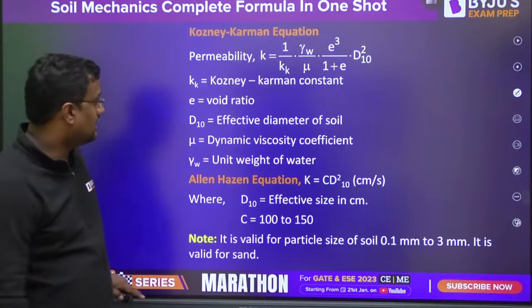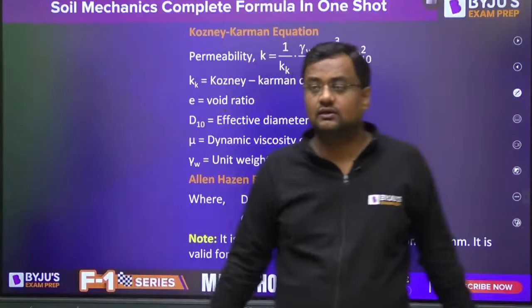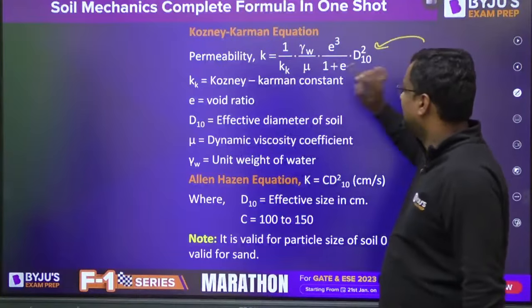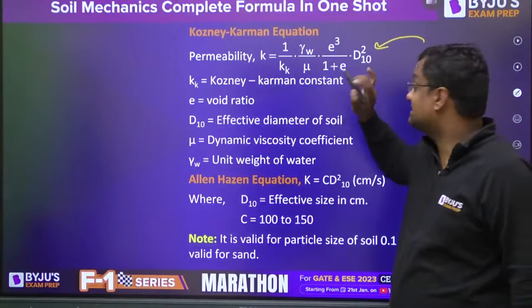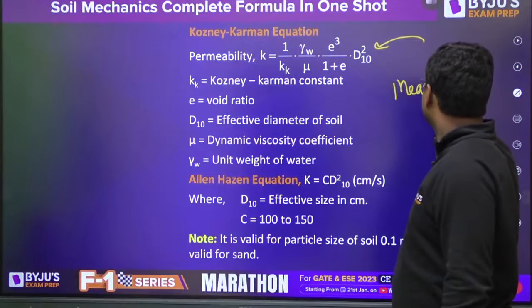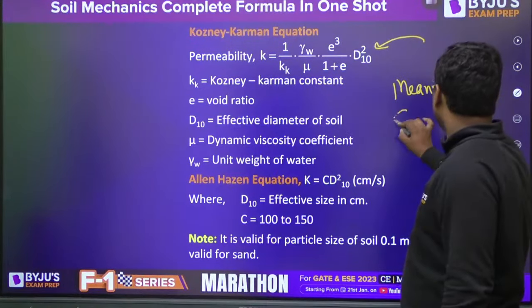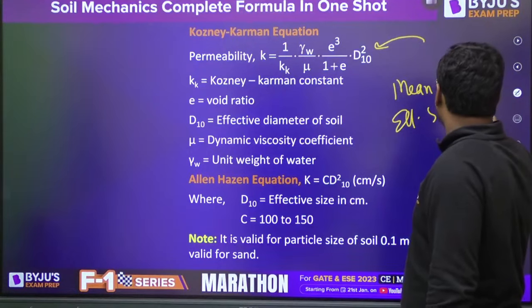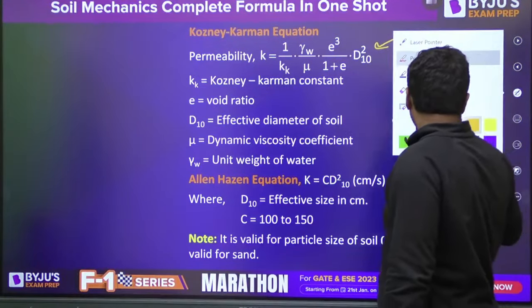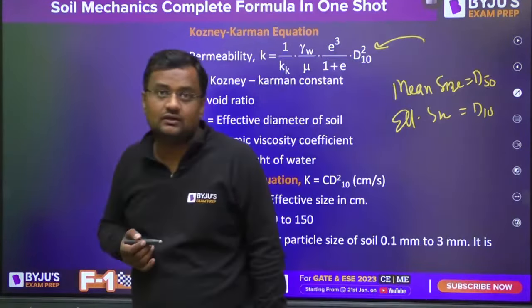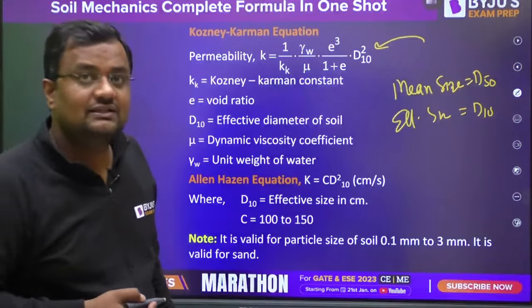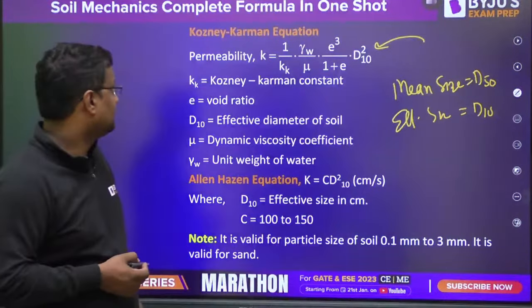Now this is the empirical formula. Guys, what is the mean size of particles? This is very important for soil mechanics. Mean size is D50, and what is the effective size of particles? D10. So mean size is taken as D50, and effective size is D10.